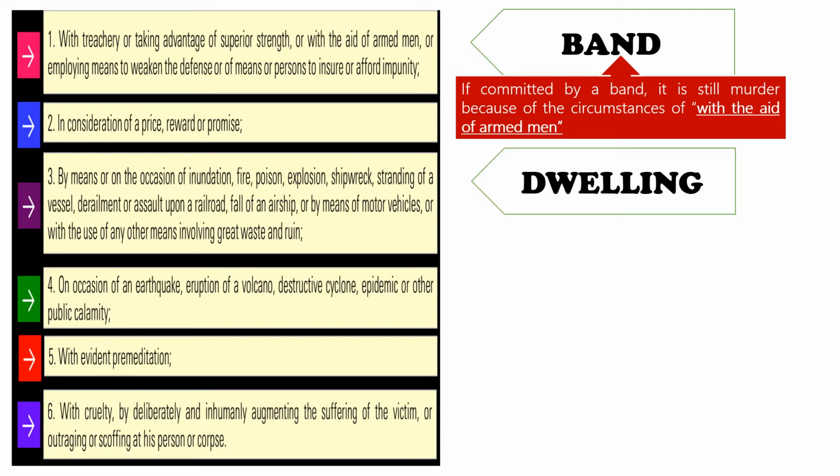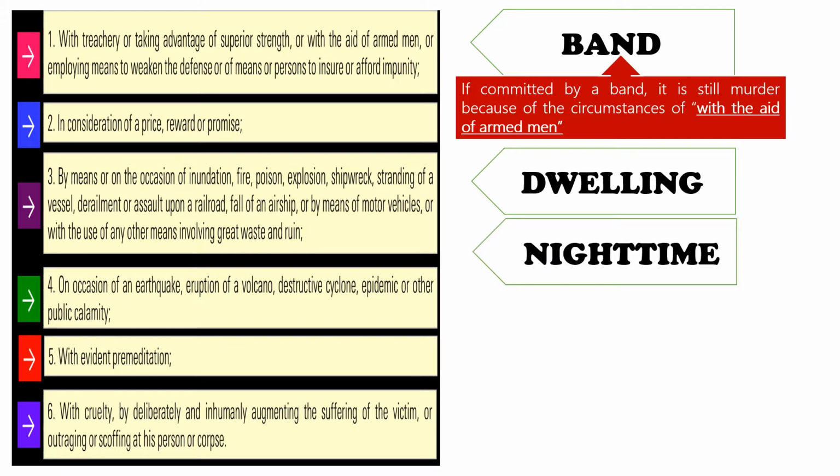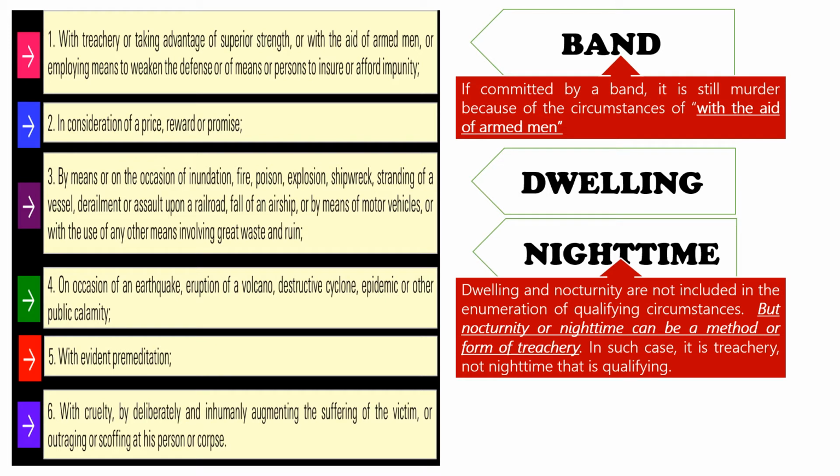Next, how about dwelling? Can you see that in your Article 248? No, it is not included. How about nighttime? Is it included in Article 248? Answer is also no. Dwelling and nighttime or your nocturnity are not included in the enumeration of qualifying circumstances under Article 248. But take note that nighttime can be a method or form of treachery. But even if there is nighttime, in such a case, it is the treachery, not nighttime, that is qualifying.